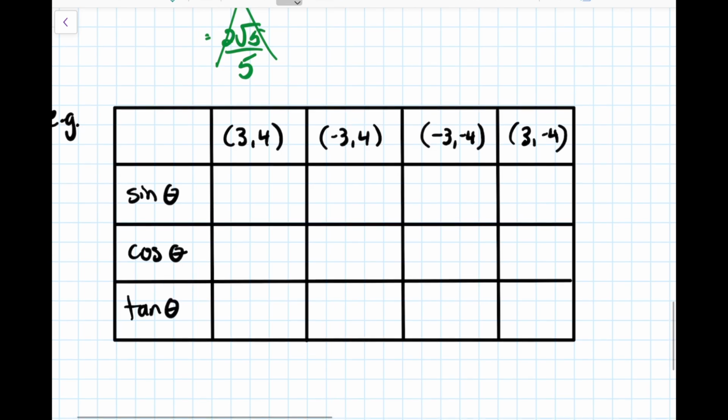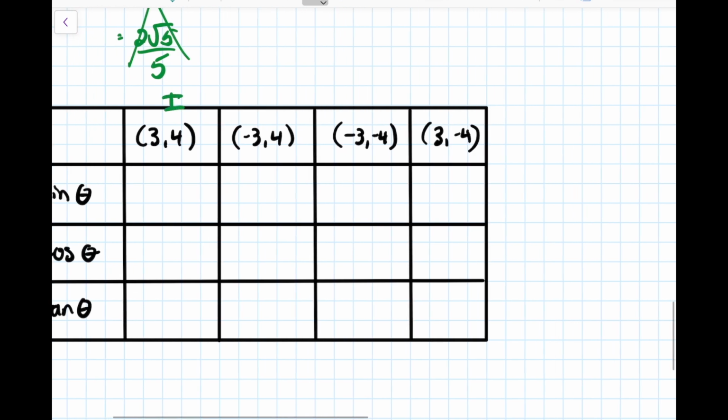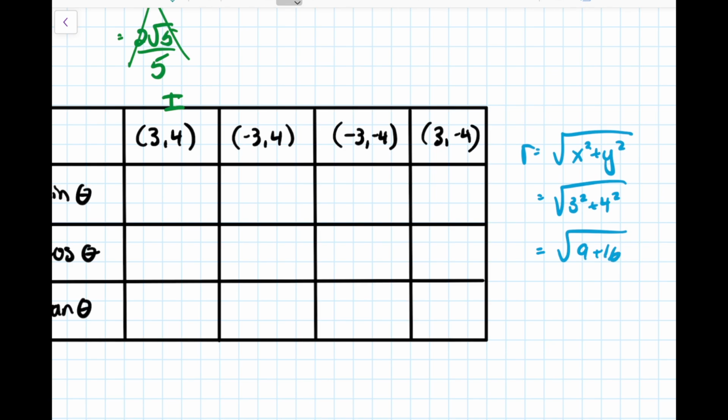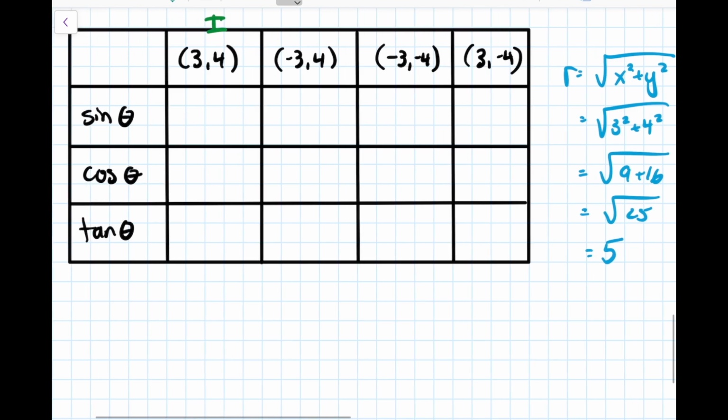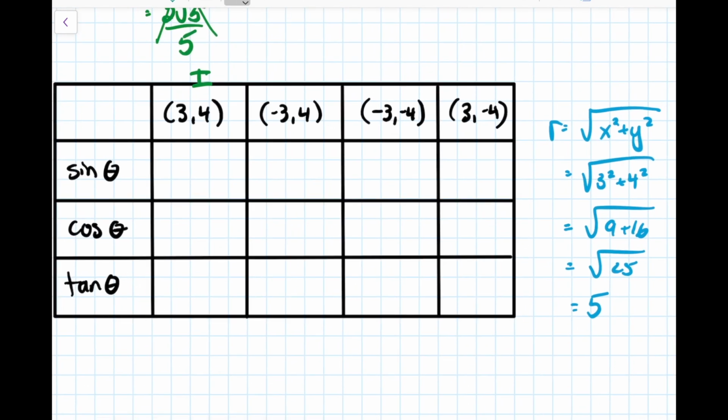So for the first point, 3, 4, this is in quadrant 1. I'm going to throw a little 1 up there. And our r value, remember, r is the square root of x squared plus y squared. So that's going to be the square root of 3 squared plus 4 squared. So that's going to be 9 plus 16, which is the square root of 25. And this is one where we actually can do the square root. The square root of 25 is just 5. So never leave it as a root unless you have to. If you can do the root, always do it. All right, so we've got an r value.